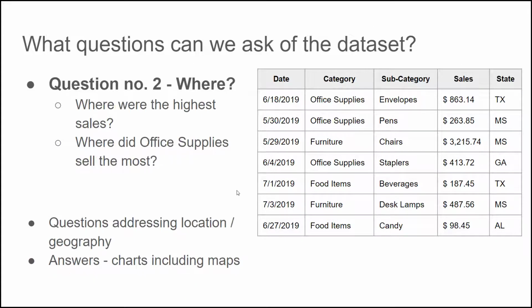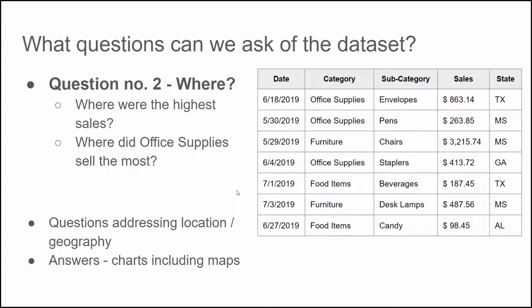Another question we can ask of a data set is a question where. In this case, if we're looking at our data set, we could ask something like, where were the highest sales? Or where did office supplies sell the most? Naturally, if we want to answer a where question, we need to have some sort of geographic or location related variable or column in our data set.